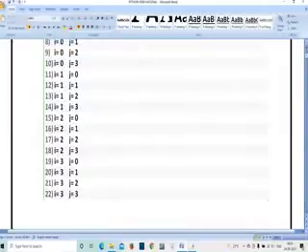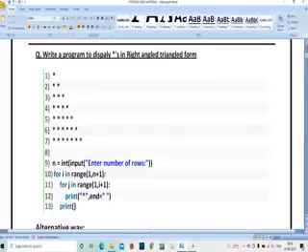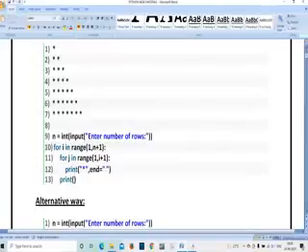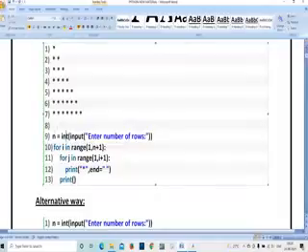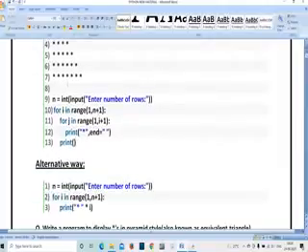If you have good knowledge of writing for loop, while loop, do while loop, such types of programs, then definitely you can write pattern programs. So here I have written n is equal to int of input, enter number of rows and columns. Means how many rows you want and how many columns you want. Here you are checking a condition: n is equal to int, so you have to give an integer number only, and whatever integer you give is going to be stored in the n value. Next, for i in range 1 comma n plus 1.